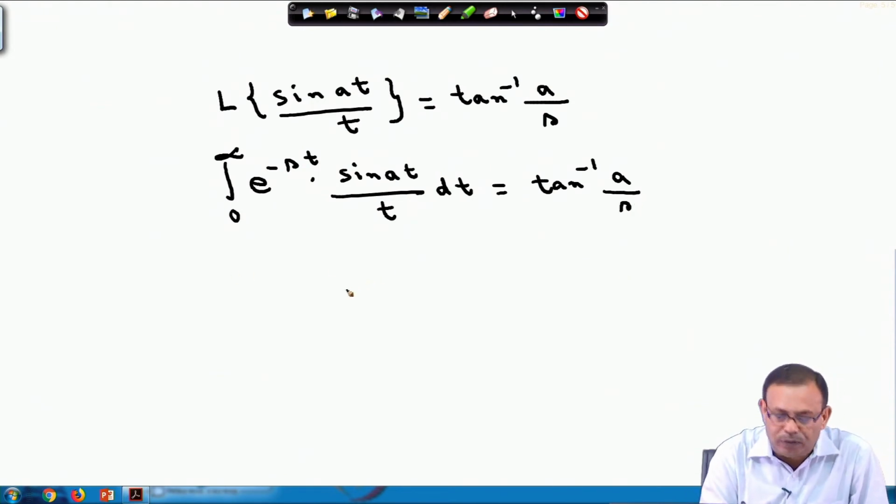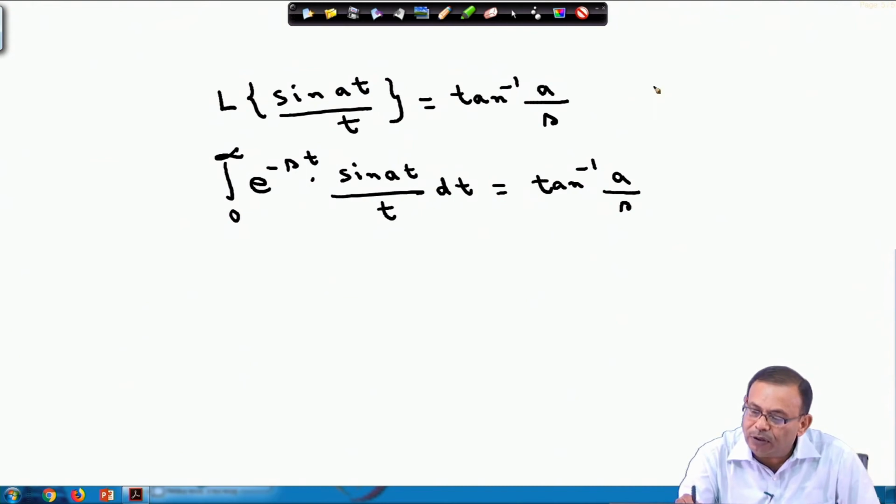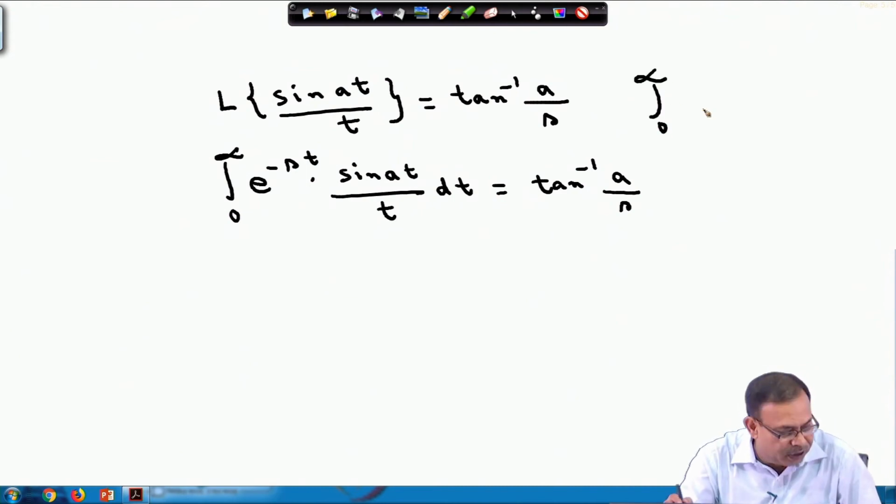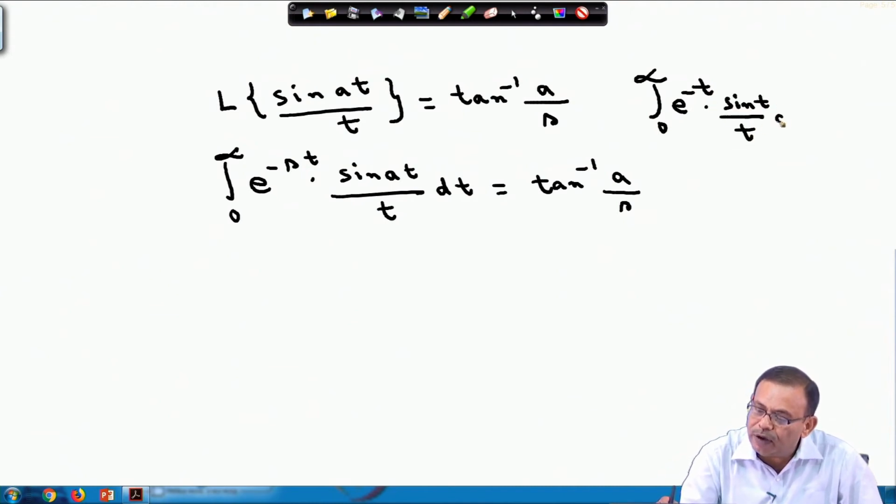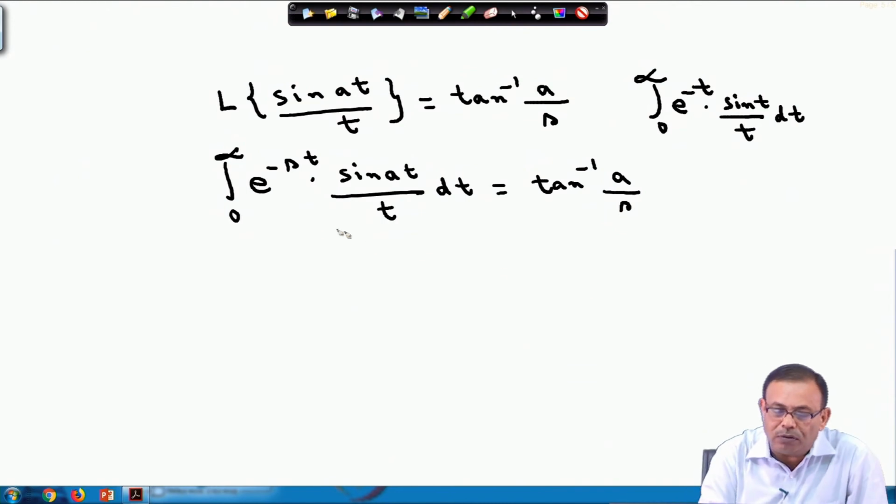Now, what do you have to evaluate? You have to find the value of the integral from 0 to infinity of e^(-t) sin t / t dt. What do I know now? I know the integral from 0 to infinity of e^(-st) sin at / t dt.